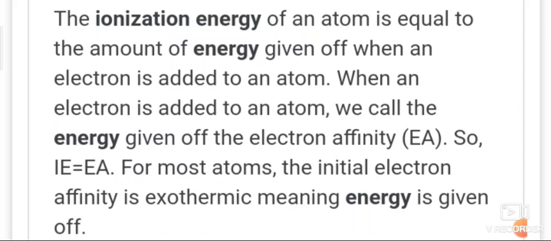As the effective nuclear charge increases and atomic size decreases from left to right along the period, the attraction of the added electron with the nucleus increases and consequently the amount of energy released increases, so electron gain enthalpy increases from left to right. There will be some exceptional cases also. Group 2 to group 15 have low electron gain enthalpy. The electron gain enthalpy of noble gases is positive.